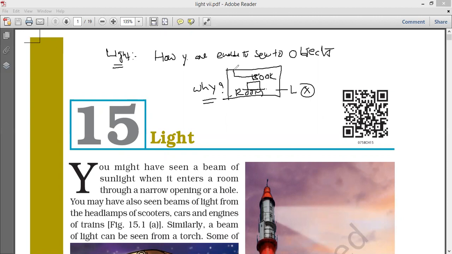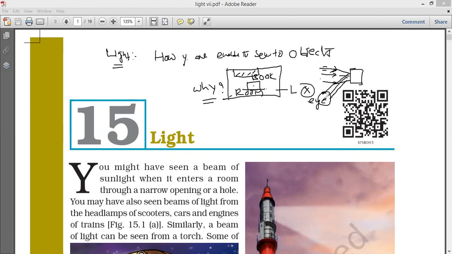Suppose the tube light is glowing, then you can see it. How? Suppose the light rays are there. Whenever these light rays fall on the object, they will reflect, and here our eye is there.